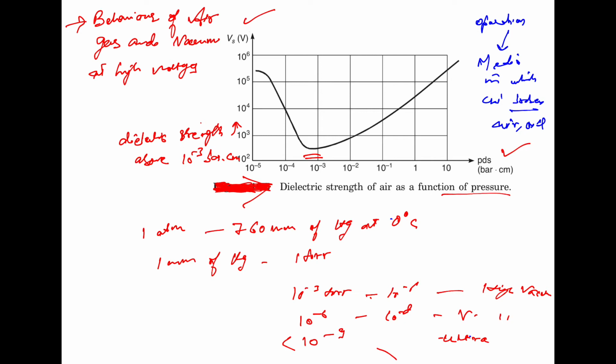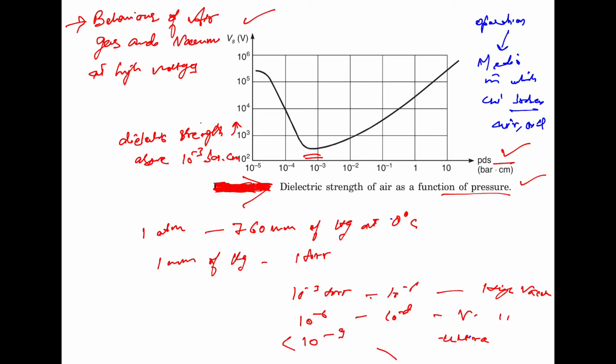Now, the figure here shows the relationship between the dielectric strength of the air as a function of the pressure. On the x-axis we have the pressure, and on the y-axis we have the dielectric strength of the air. From this figure, we observe that after 10 raised power 3, the dielectric strength increases almost linearly with the increase in the pressure.